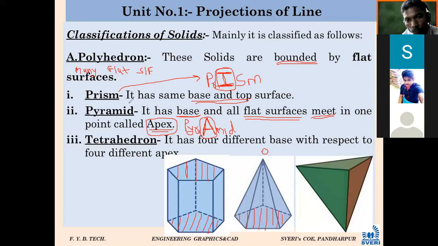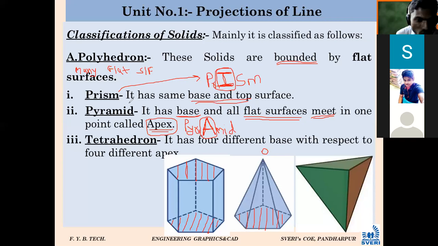At that stage you should not confuse what is prism and what is pyramid. की तिथं तुम्हाला कन्फ्युजन नको की प्रिझम म्हणजे मग त्याला बेस आणि अपेक्स आहे का बेस आणि टॉप सेम आहे. It should not be a confusion. That's why you should be able to understand what is prism and pyramid. Prism is having the same base and top. It may be a square prism. Suppose square prism, काय असेल square prism चं description कोण सांगेल?